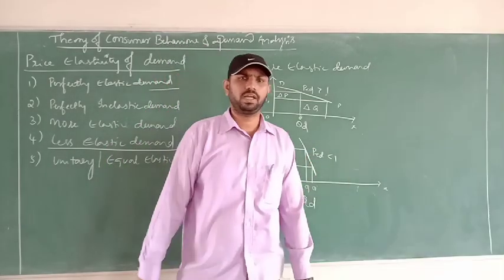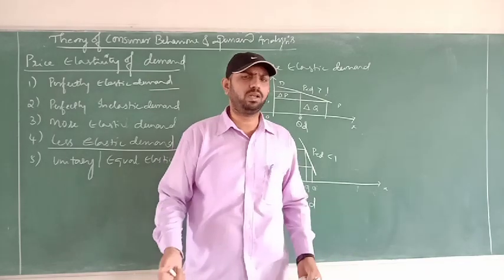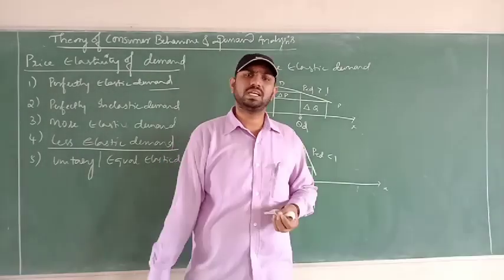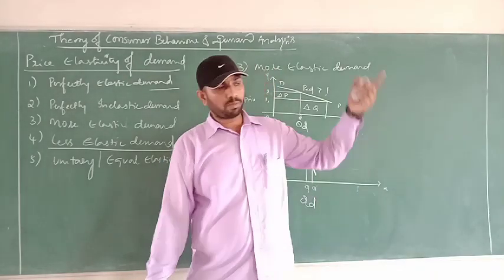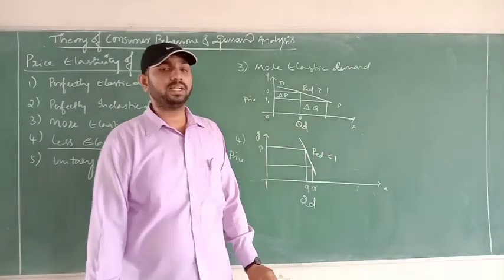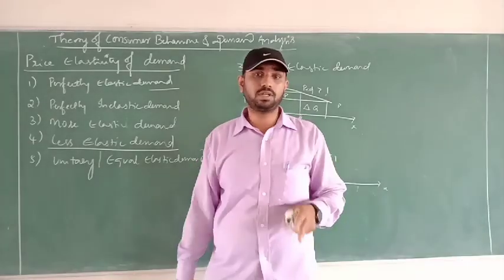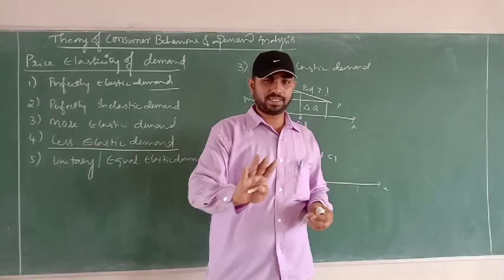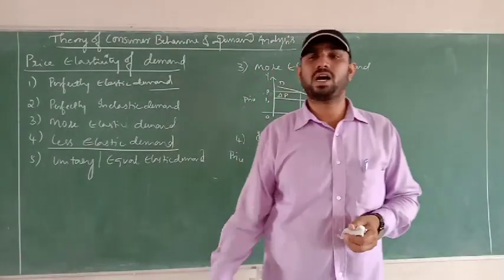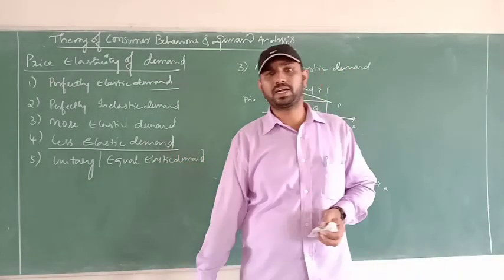Sometimes it happens in case of vegetables like tomatoes and all. All foods don't have the same nature. Even though the price has come down in the market, consumption will not increase as the price decreases. Then that is called less elastic demand. For example, flowers or tomatoes in the local market.